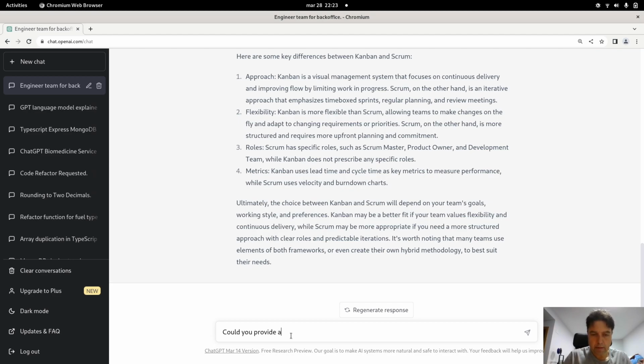Could you provide a REST API project based on TypeScript and Express using a hexagonal architecture?